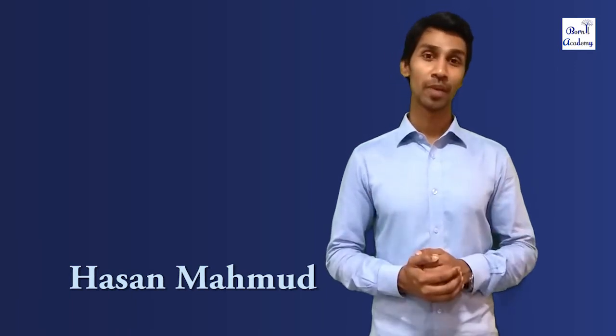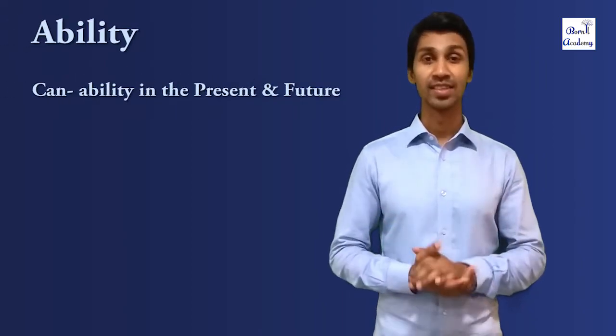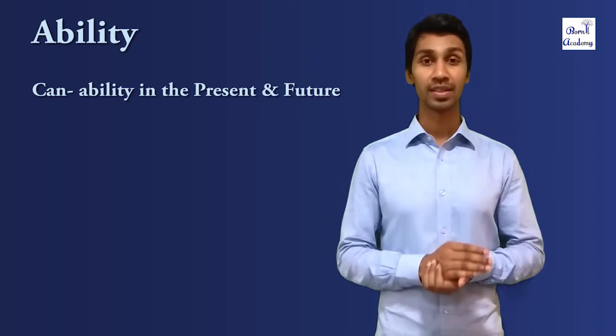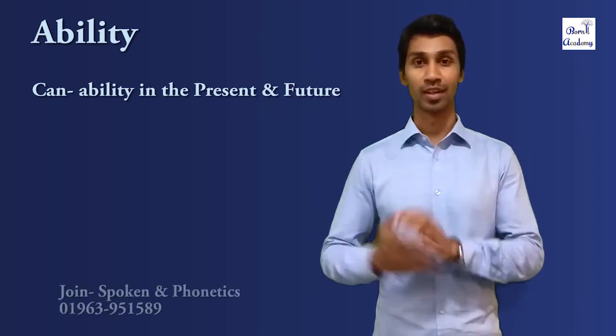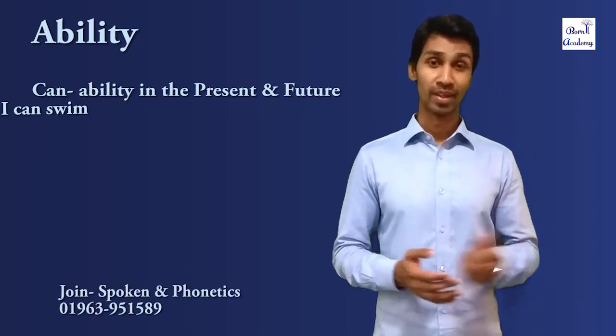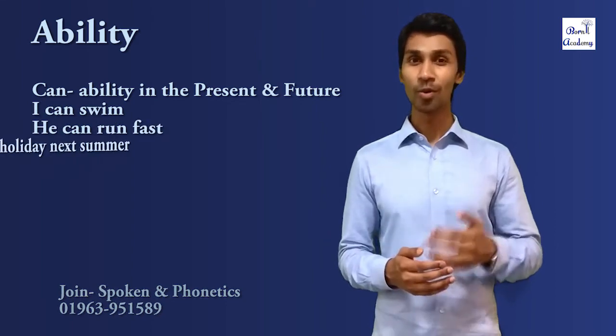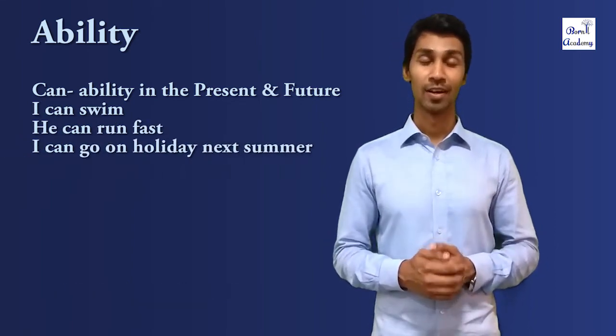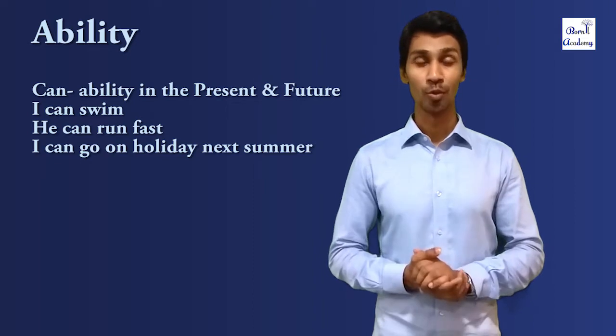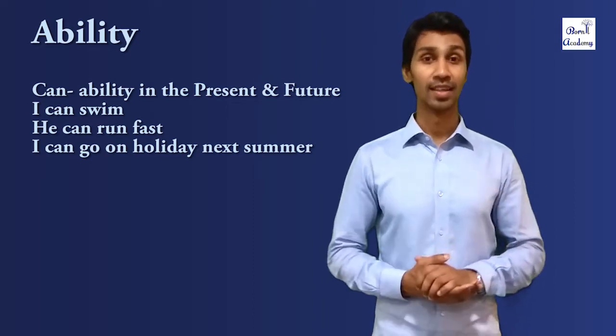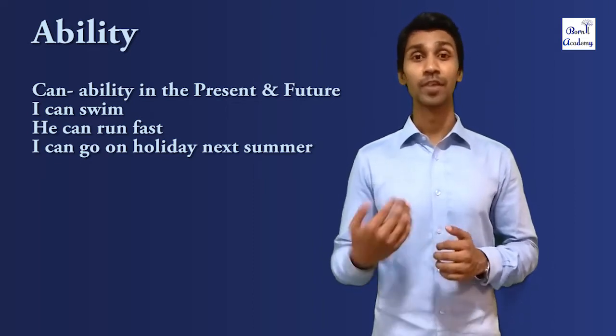Today, I'd like to talk about common usages of the words can and could. So, let's get started. First of all, we can use these words to talk about ability. The word can is used to talk about ability in the present and future. Like, I can swim, he can run fast, I can go on holiday next summer. First two examples show ability in the present, and the last one shows ability in future.